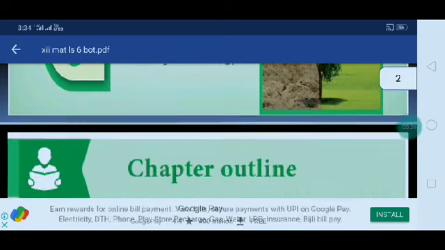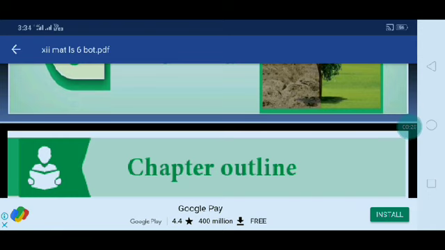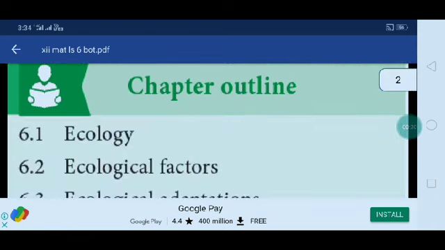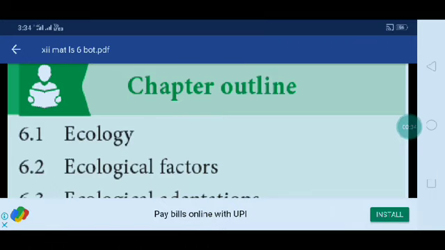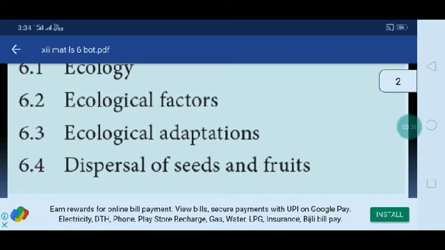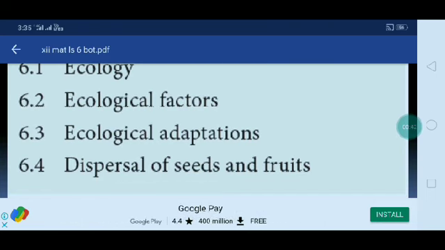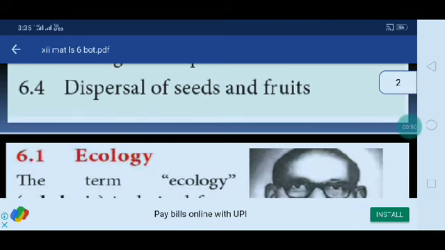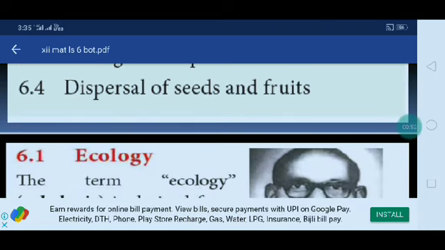You have to see one by one. So, what is the outline of this lesson? First one, ecology. What do you mean by ecology? Then ecological factors. What are the factors mostly involved ecologically? Then ecological adaptations. What are the adaptations mostly based upon the ecological? Then dispersal of seeds and fruits. In which way are the seeds and fruits dispersed? These are the four categories you have to see one by one.